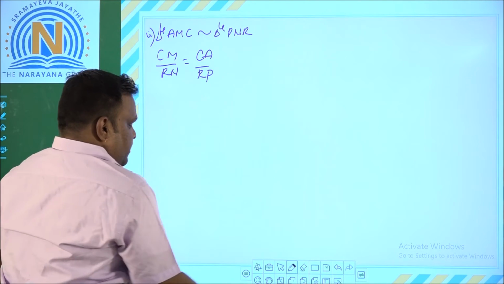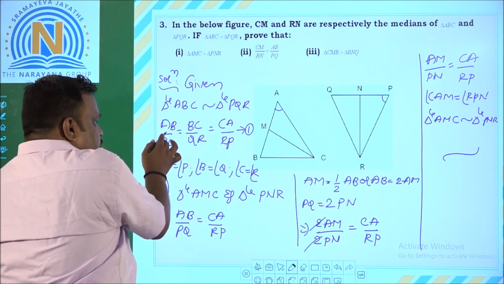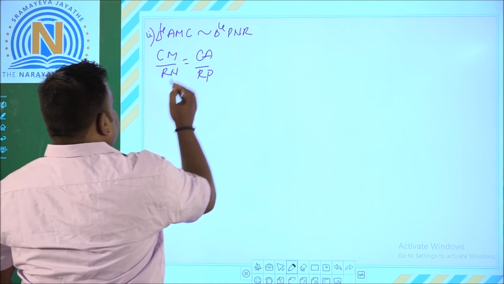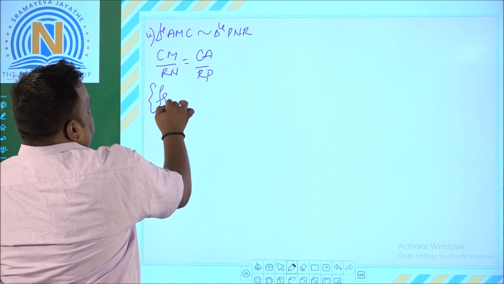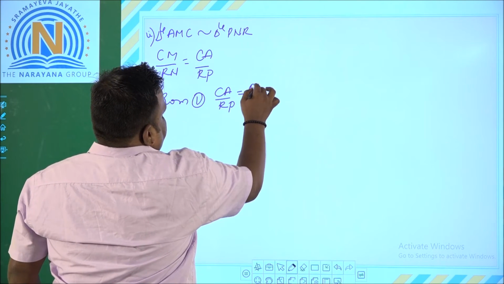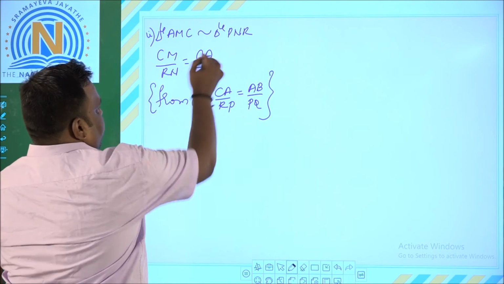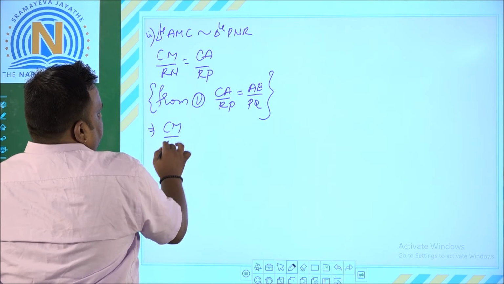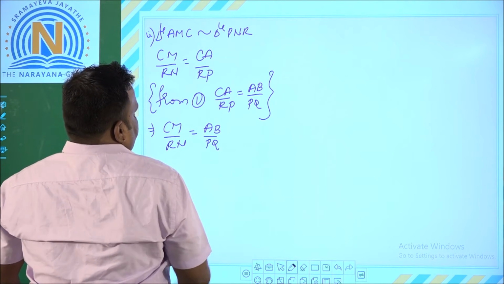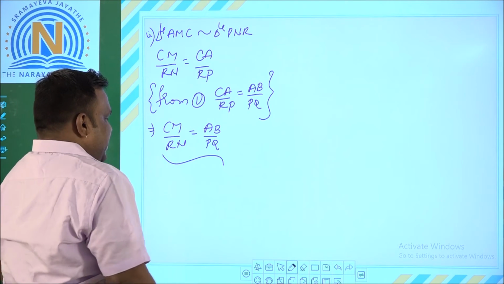So now if you concentrate here, CA by RP from equation 1 is equal to AB by PQ, according to equation 1. So from the first equation, CA by RP can also be written as AB by PQ, which is equal to BC by QR. So I will substitute here. What I am left with is CM by RN is equal to AB by PQ. This is what you have to prove, our second condition. Now coming to the third condition.